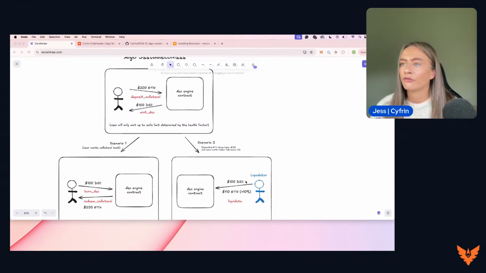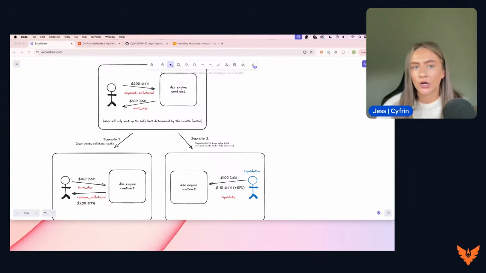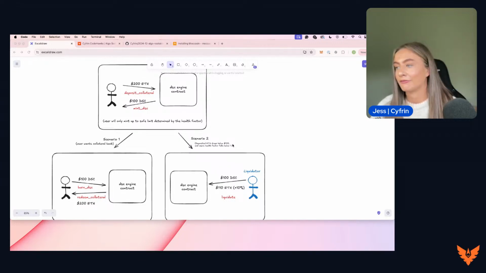So going back through this example very quickly, if a user comes to the contract and deposits $200 worth of ETH and then mints $100 worth of DSC, if the value of their ETH drops below a healthy value, for example, drops below $100, the loan is then under collateralized. How a liquidator can benefit from this is they can come back, deposit the 100 DSC into the contract. So this mitigates this issue. And in return, the liquidator will receive $110 worth of ETH, which is the collateral that the user deposited.